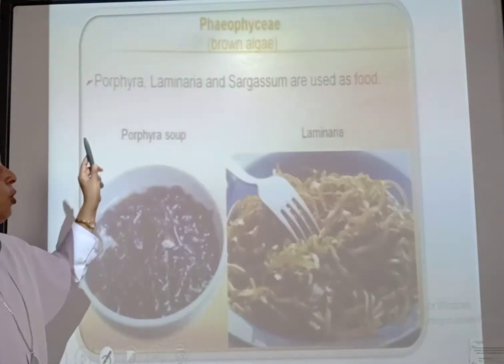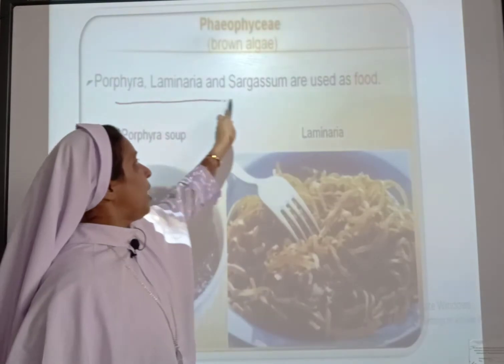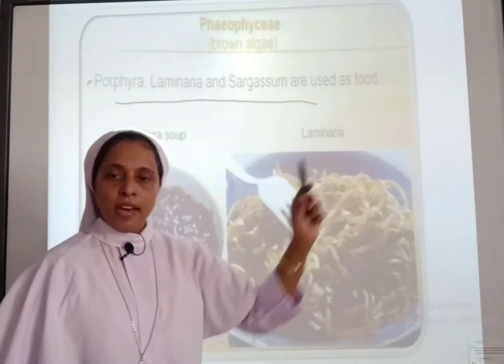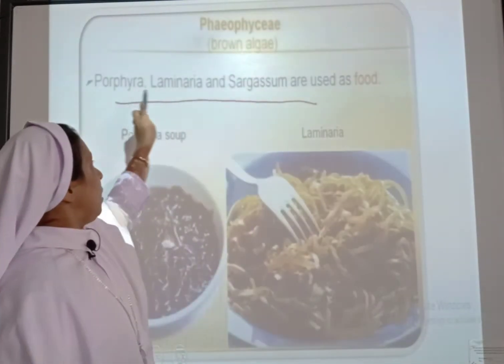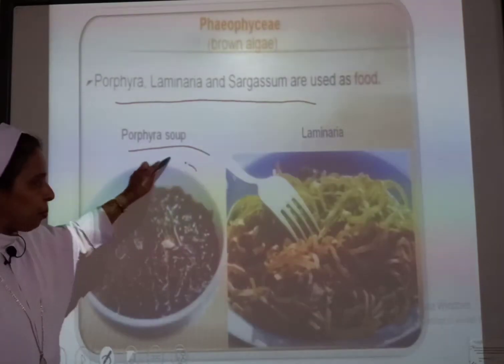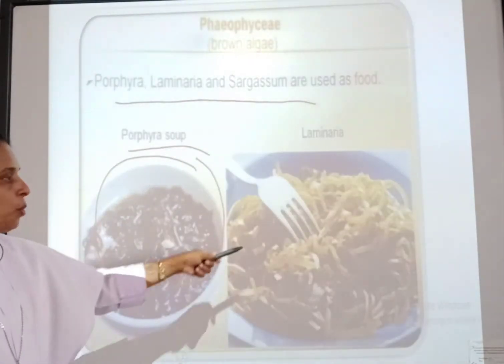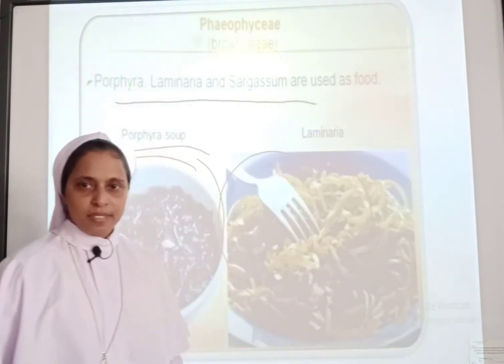Another use of the Phaeophyceae is that Porphyra, Laminaria and Sargassum are used as food items. You can see here the Porphyra soup. Porphyra, Sargassum and Laminaria are used as food.